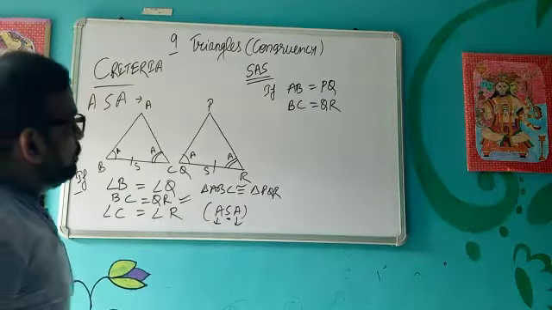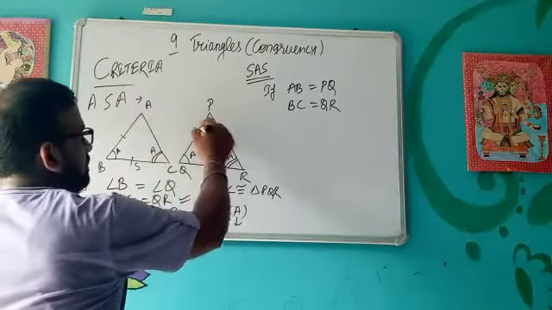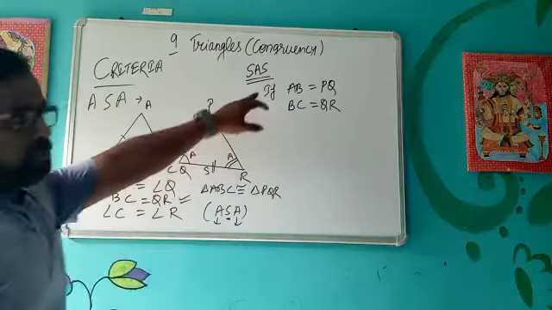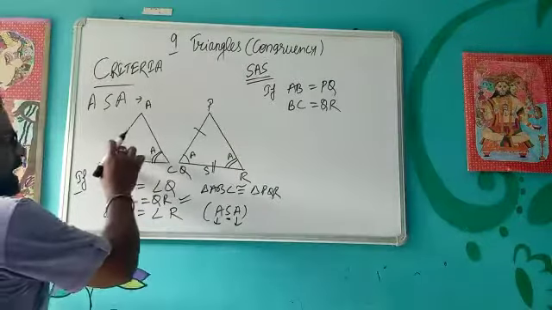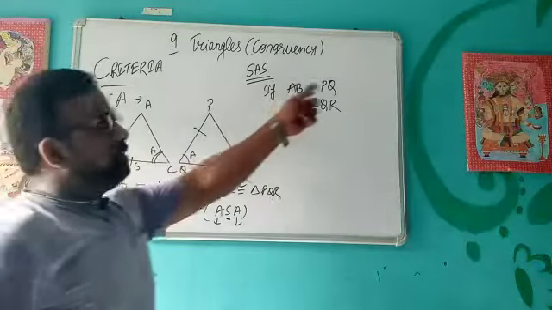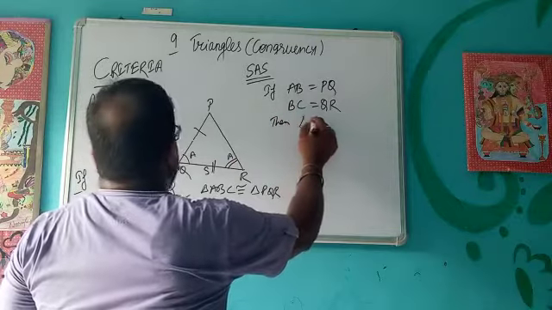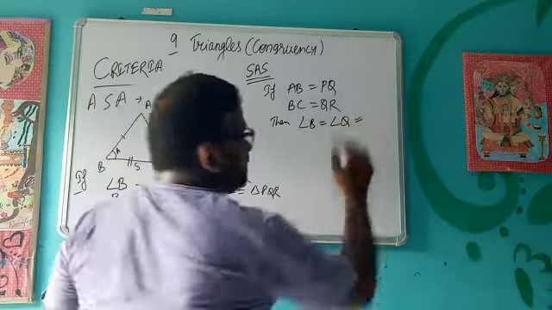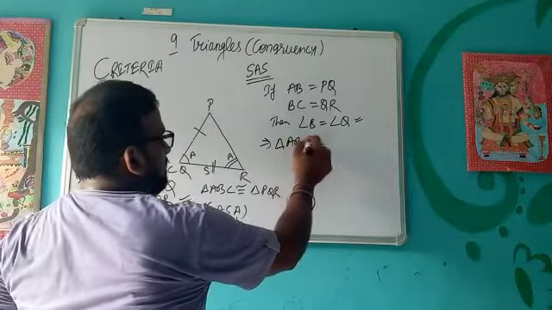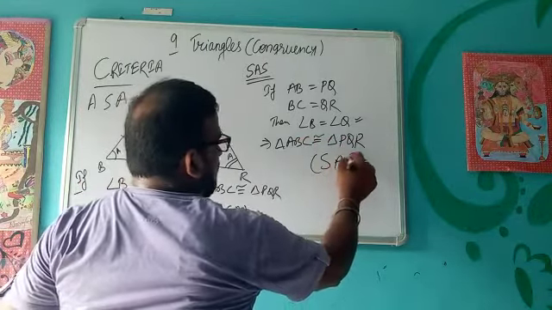Now in order to use this criteria, the angle should lie between the sides which are equal to each other. That means if AB is equal to PQ and BC equal to QR, then angle B must be equal to angle Q. Then only you can say that triangle ABC is congruent to triangle PQR by side angle side criteria.